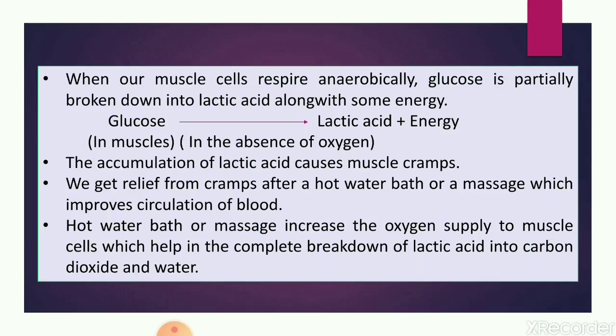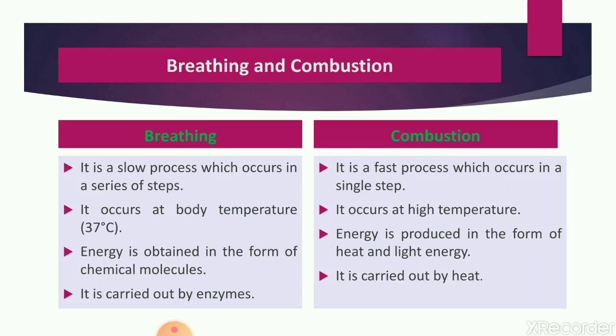And when we take a hot water bath or massage, which improves the circulation of blood, our cells get oxygen, and that oxygen breaks down the lactic acid into carbon dioxide and water. So this is the anaerobic respiration in our muscle cells.